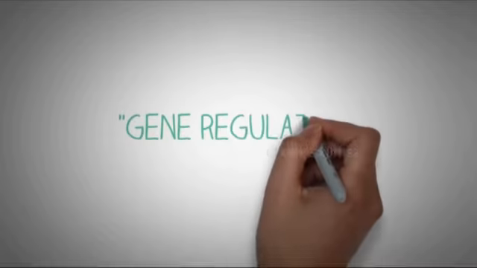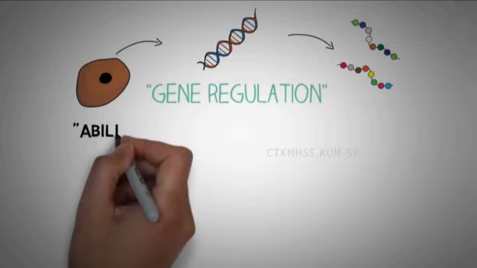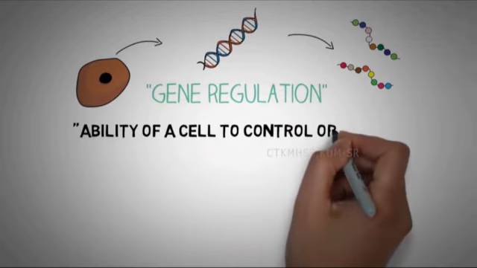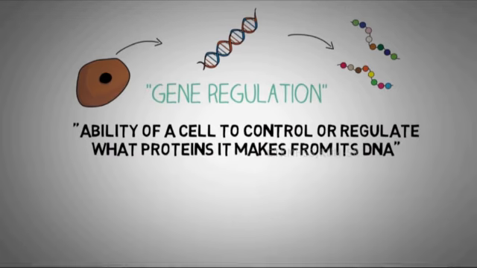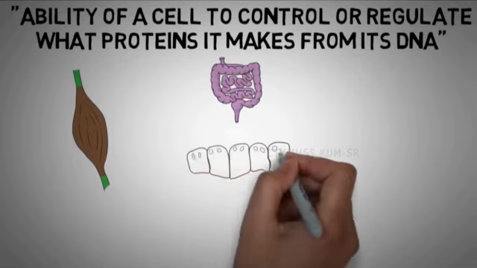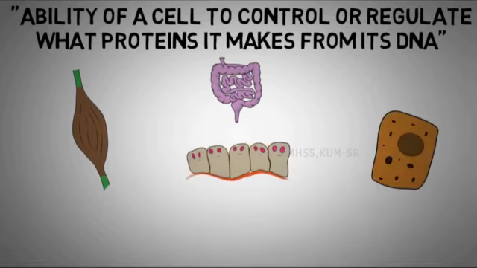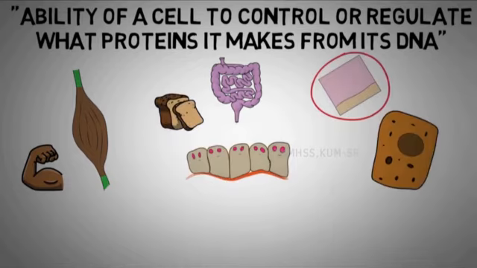So let's start with gene regulation. Gene regulation, in the simplest terms, is the ability of the cell to control or regulate what proteins it makes from its DNA. In our body, we have numerous types of tissues and cells. We have muscle cells known as myocytes, cells in our intestine known as enterocytes, and cells in our skin known as keratinocytes. All these cells are different in shape, size and function as well.